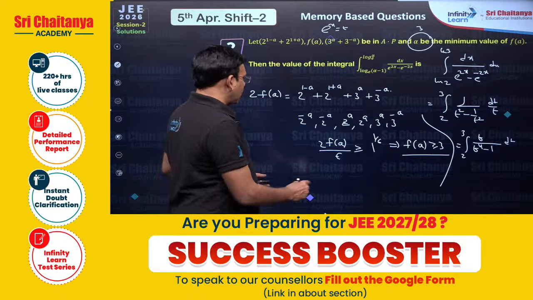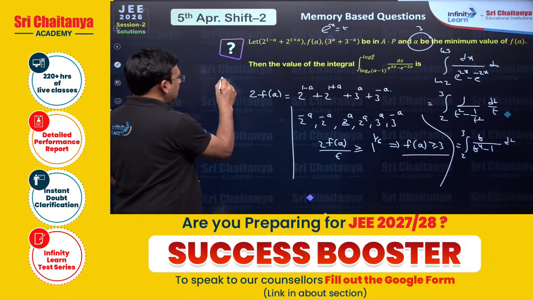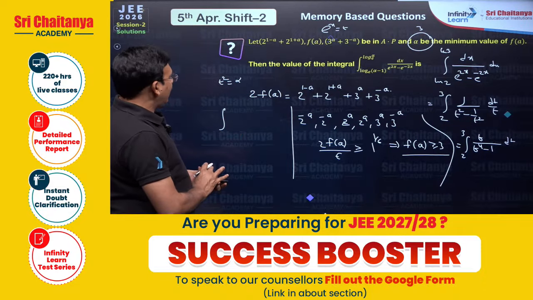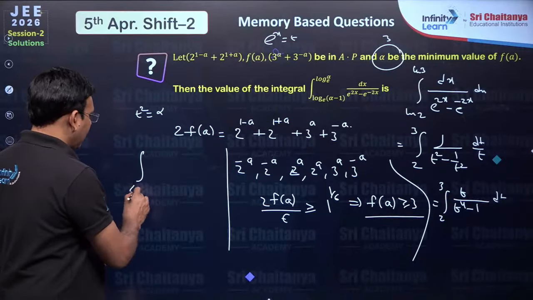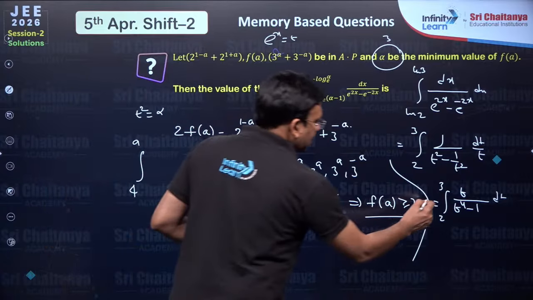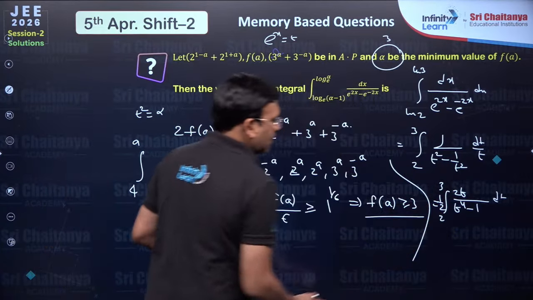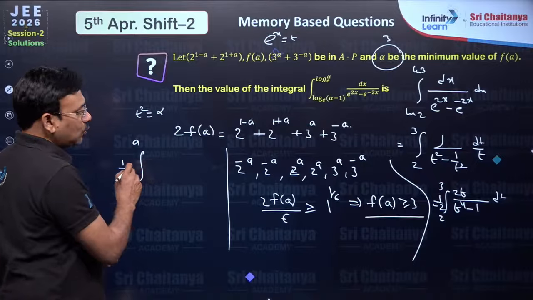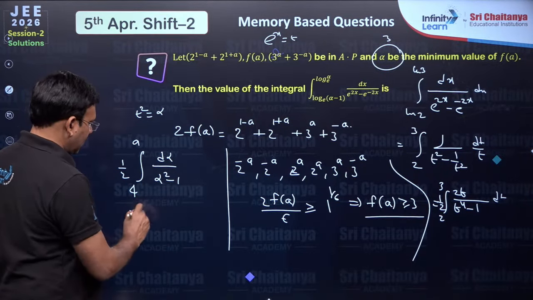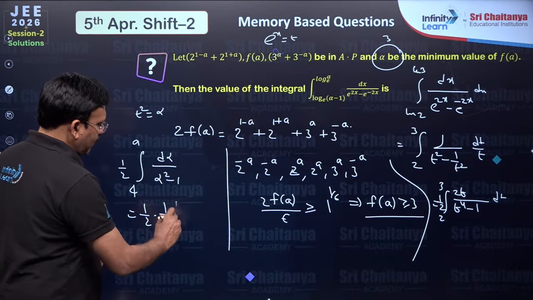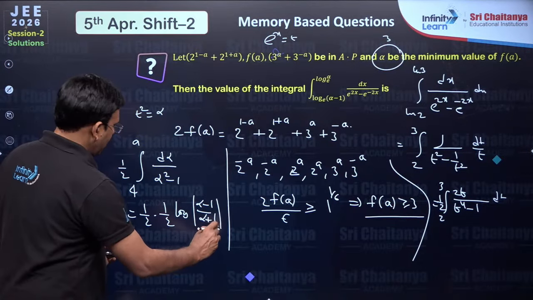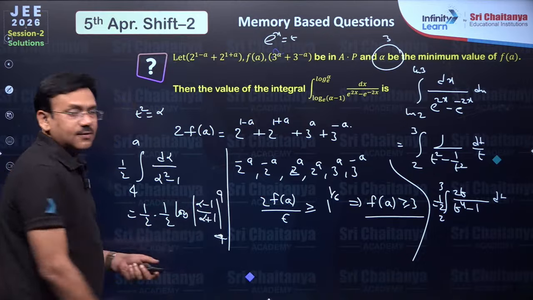So t square, if you take it as alpha in this stage, if you take t square is equal to alpha, this becomes integral. When t is 2 to 3, alpha will become 4 to 9. This is going to be half, you can write 2t dt will become d alpha by alpha square minus 1, which is half into 1 by 2a log mod x minus 1 by x plus 1 between the limits 4 to 9, correct.